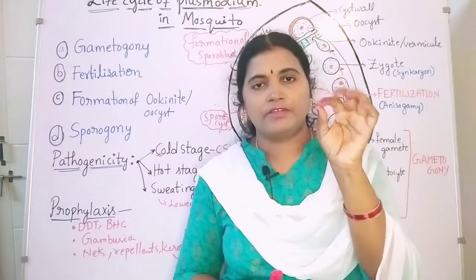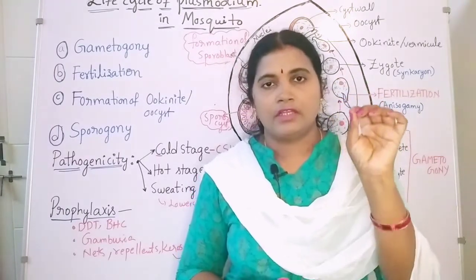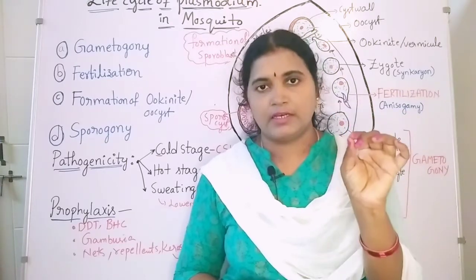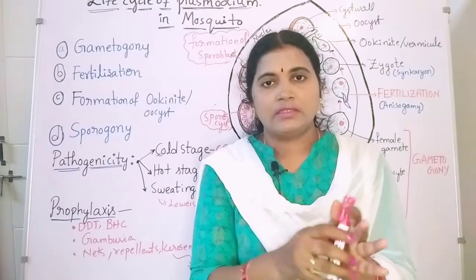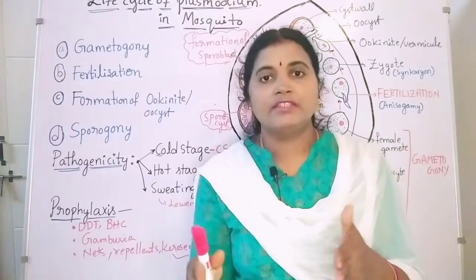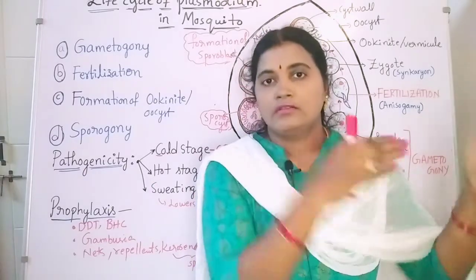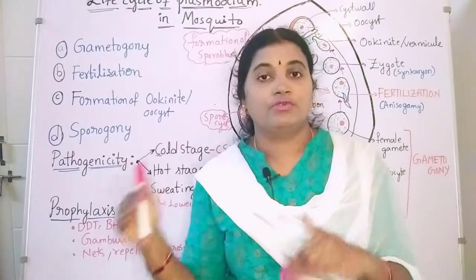What is that insect? A female Anopheles mosquito. It acts as a vector. Vectors means the organism which is carrying the pathogen from the malarial patient to healthy person.